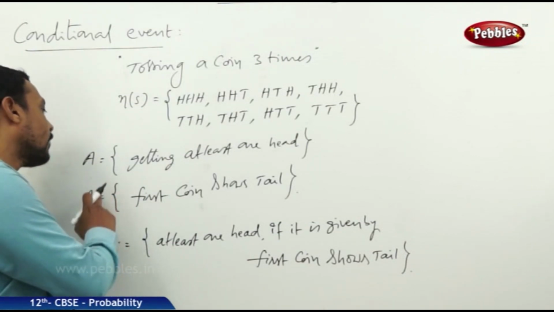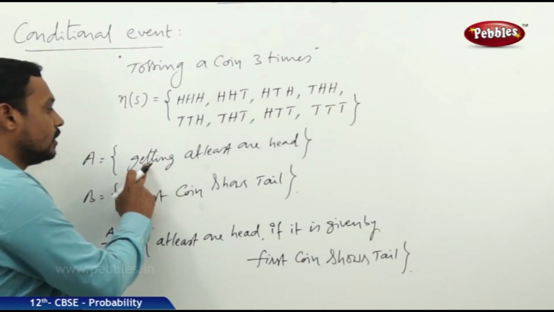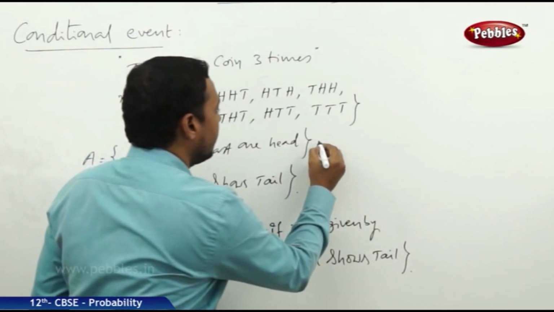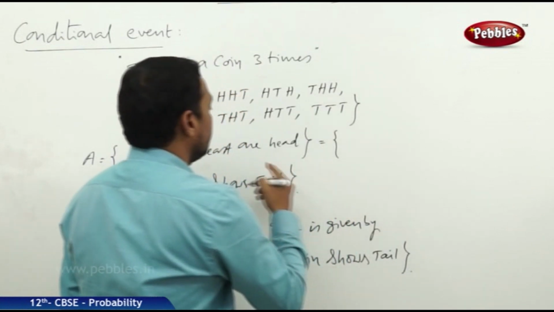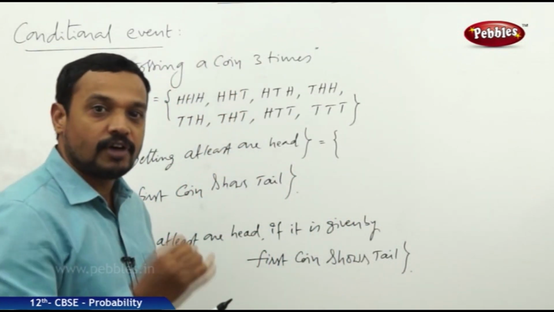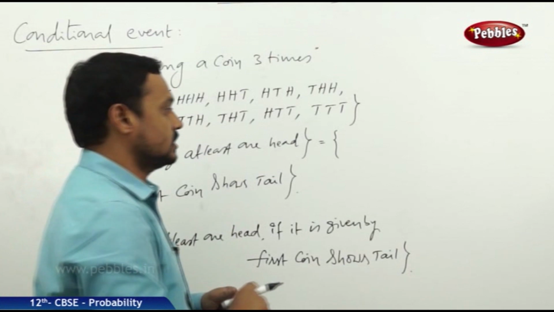Now the number of favorable cases for A, getting at least one head. At least one head means that we may get 1 head, 2 heads and 3 heads.